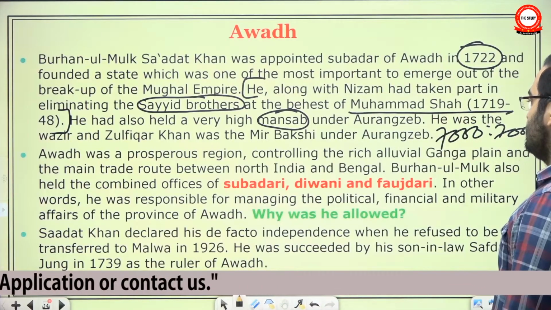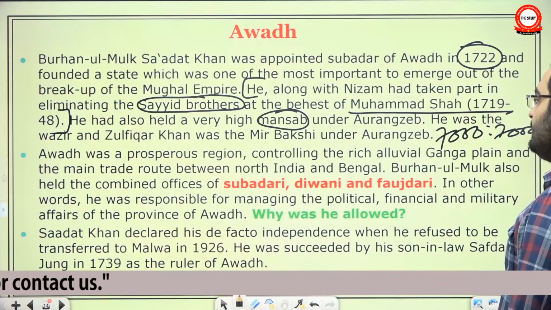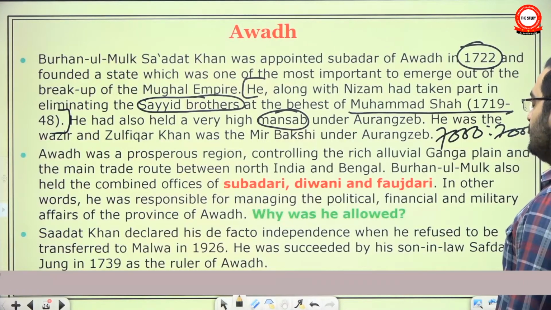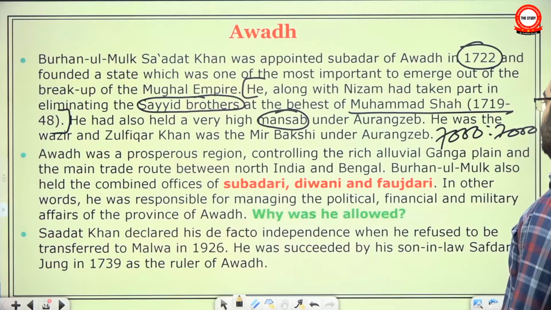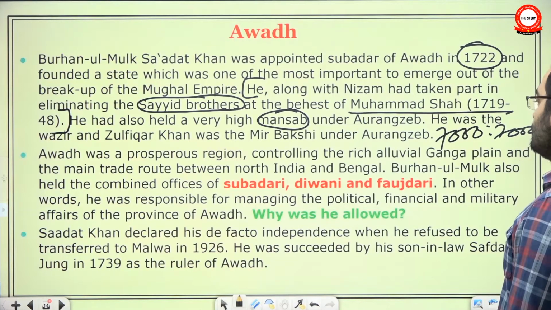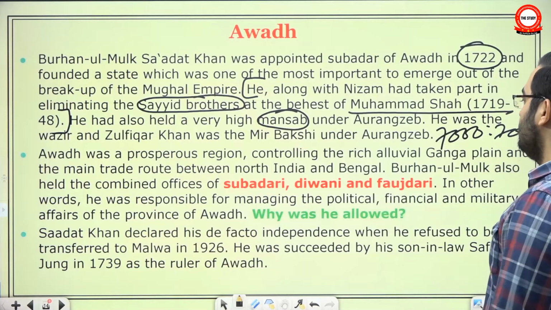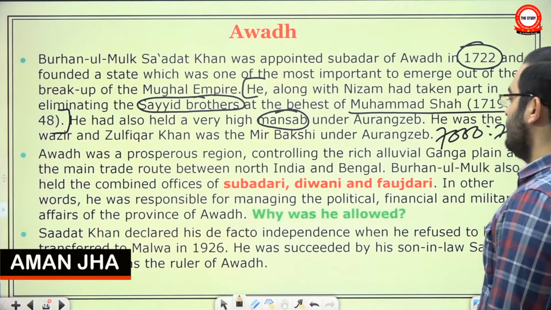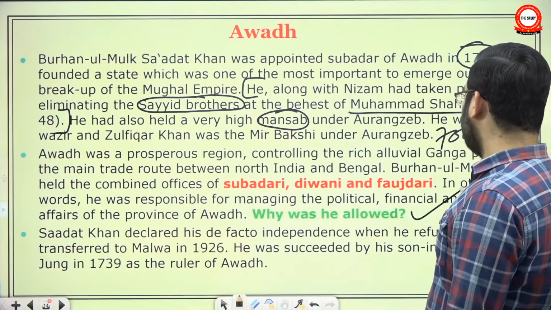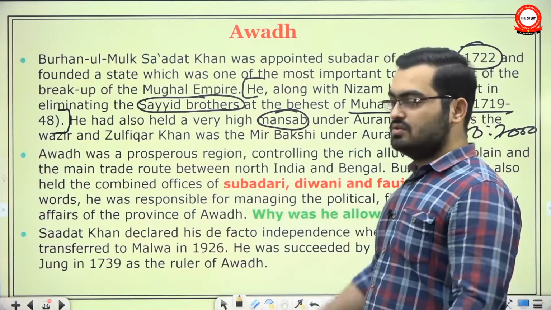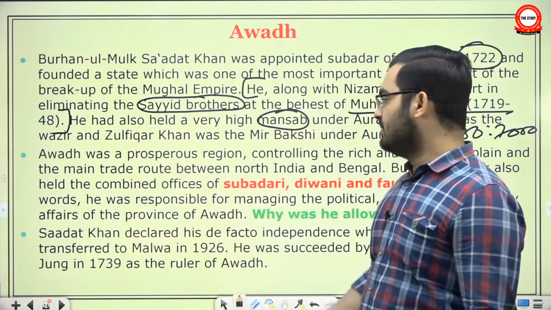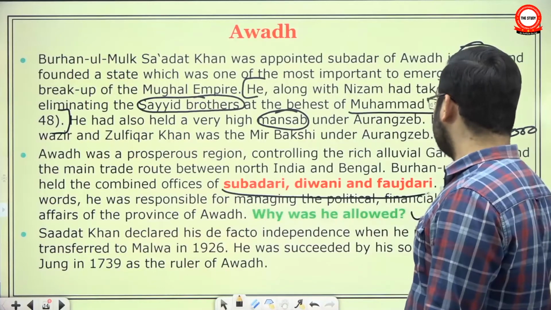Awadh was a prosperous region controlling the rich alluvial Ganga plain and the main trade route between North India and Bengal. Burhanul Mulk also held the combined offices of Subadari, Diwani and Fajdari. Means he also combined the military and financial powers. But why was he allowed? Though Deccan is very far, but why was he allowed to combine all these offices?